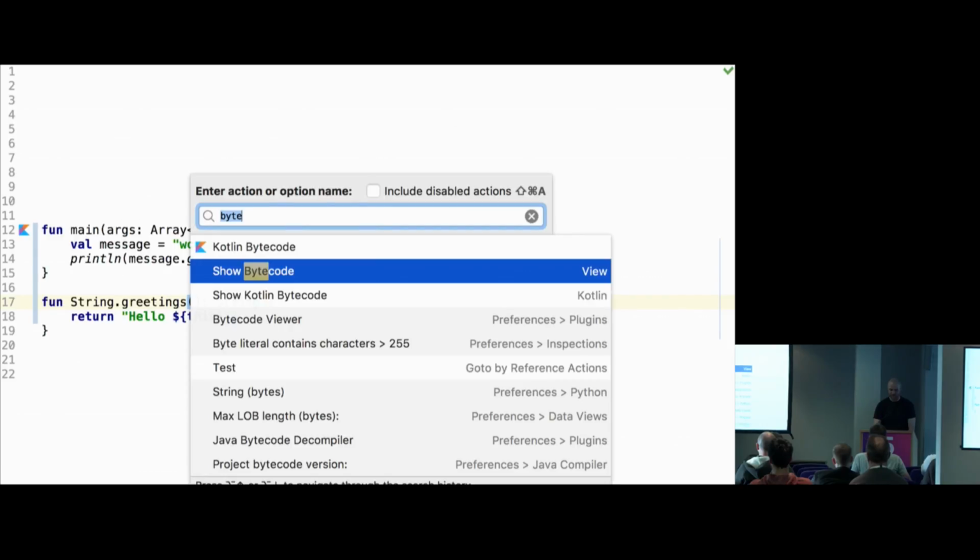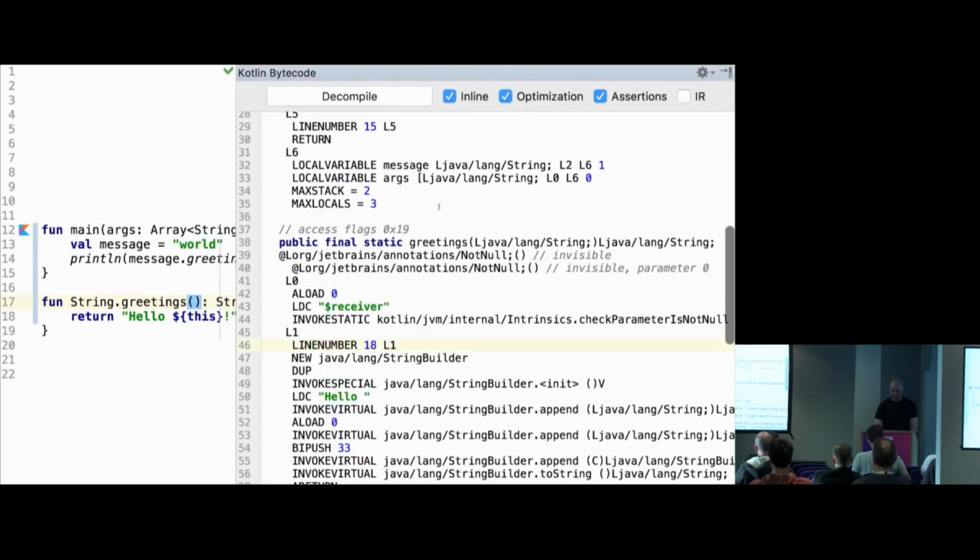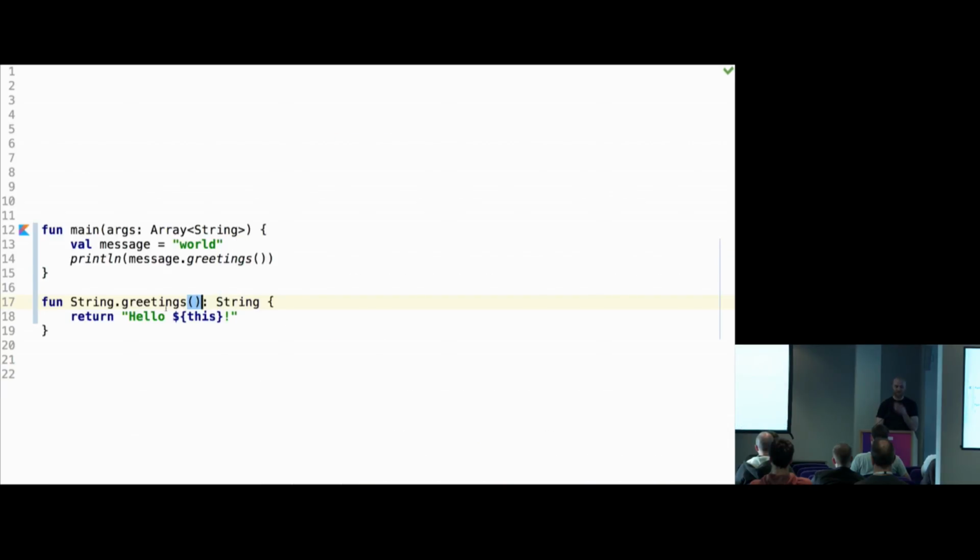Again, if we look at bytecode, this is show Kotlin bytecode, we can see that greetings really is just that line. It's just a static method which takes one argument, so it is really just syntactic sugar. So it's equivalent to this. But it makes a surprisingly big difference once you start using it quite a lot. What I mean is it's just a static. There is no interpolation based on extension methods, nothing like that. So it's just a static.